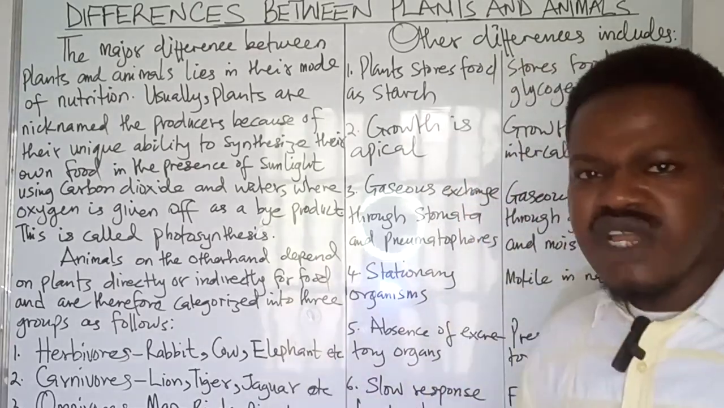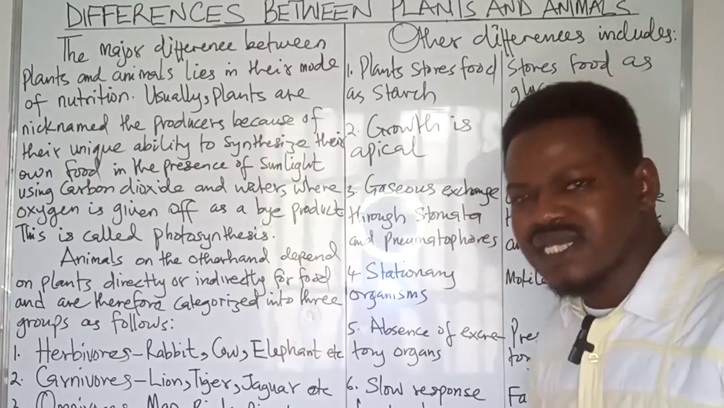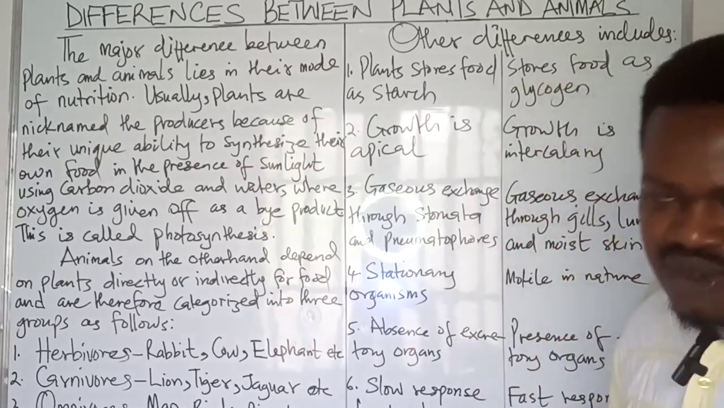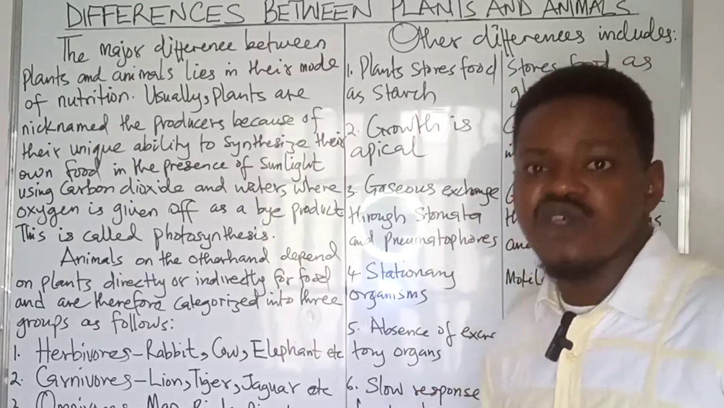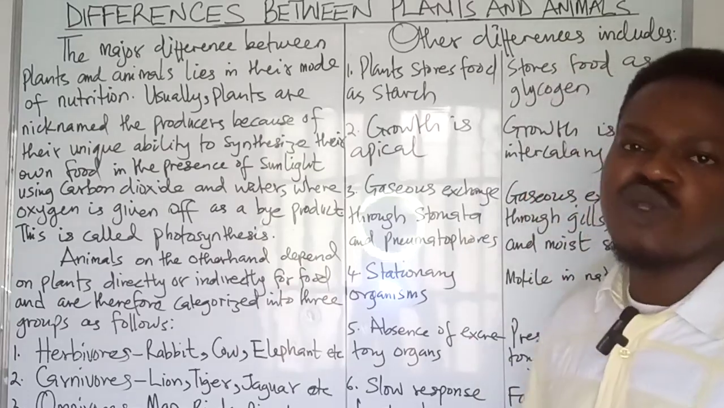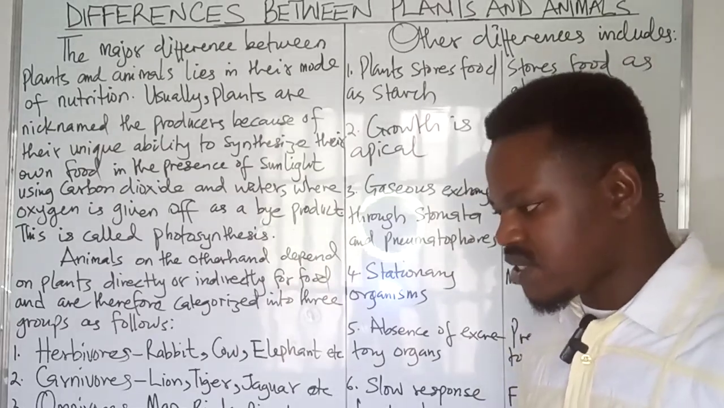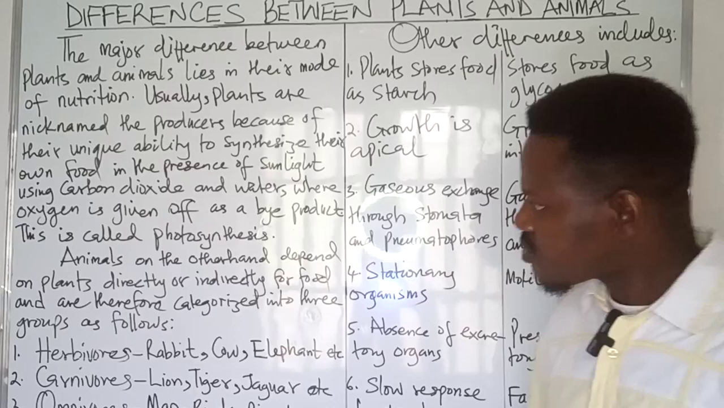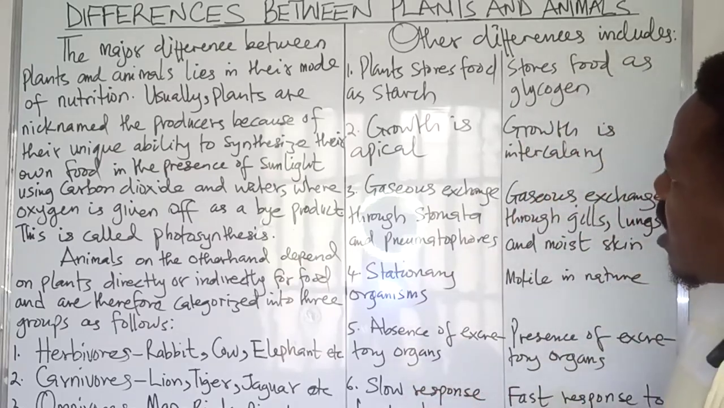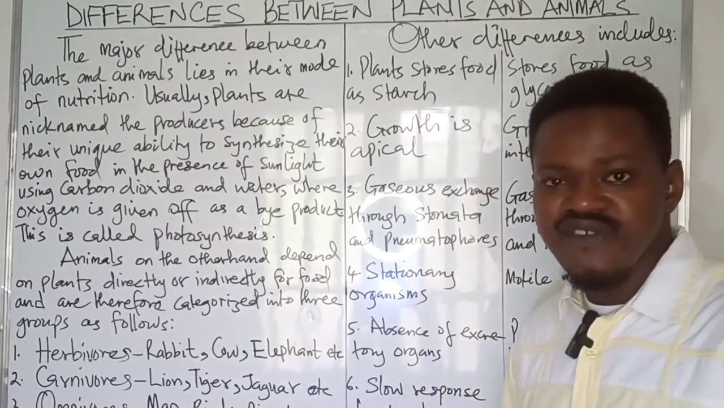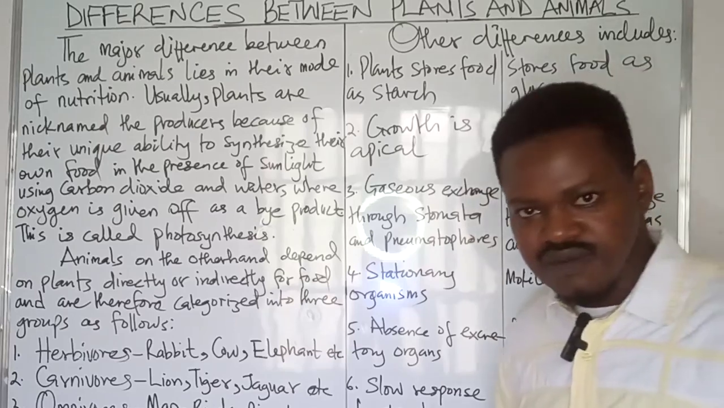And so the differences between plants and animals, as summarized by this lesson, imply that the fundamental difference between plants and animals lies in the way in which they feed. And of course, plants are able to photosynthesize, whereas animals lack such ability. And by summary, plants store their food in the form of starch, animals store their food in the form of glycogen.